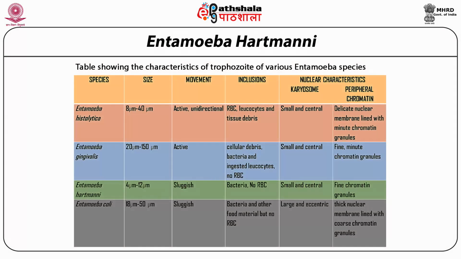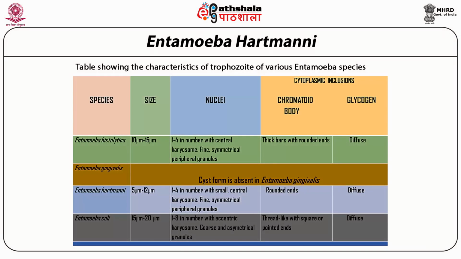Now, this slide shows the characteristic feature of trophozoites of various Entamoeba species. And you will find here that the size of them is variable. And talking about Entamoeba histolytica, it's only 8 μm to 40 μm with a delicate nuclear membrane lined with minute chromatin granules. So this slide is just a comparison, and you will find that except for Entamoeba histolytica, you will not find RBC as cytoplasmic inclusion in any of the other Entamoeba species.